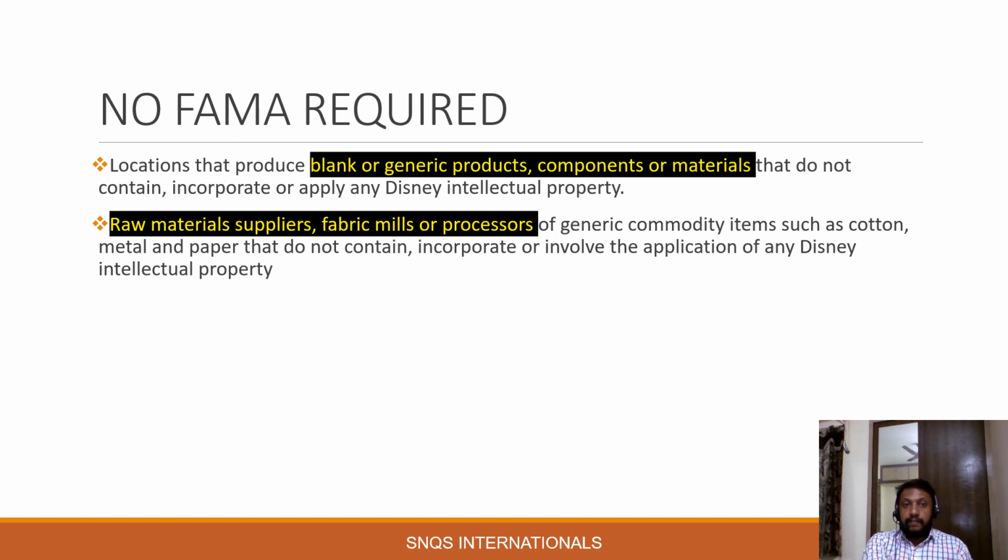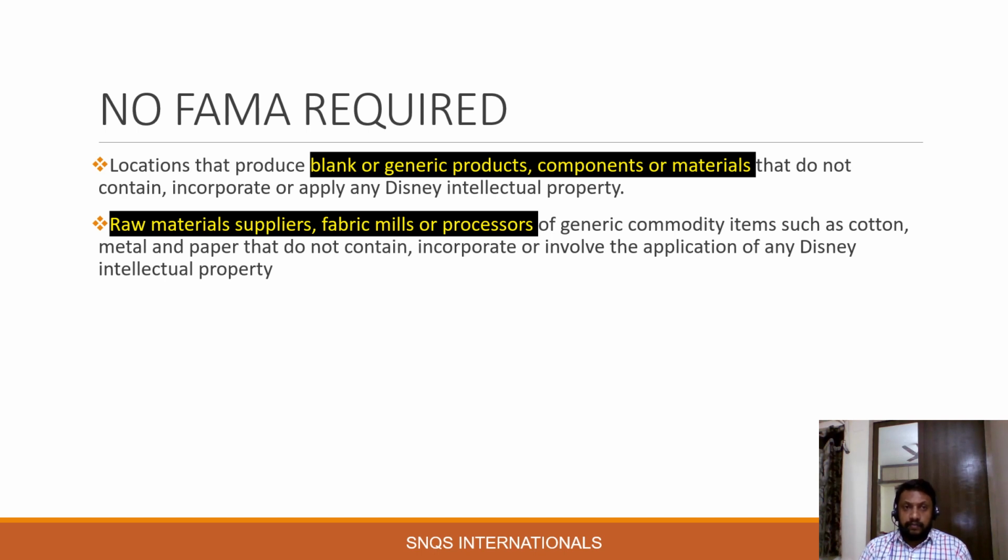Then raw material suppliers, fabric mills or processors. Here we are specifically talking about the garment manufacturing industry. In the garment manufacturing industry, the possibility for the Disney IP is from the printing stage. Before printing, we have different stages, like what we call processing, which involves dyeing, washing, and all those things.